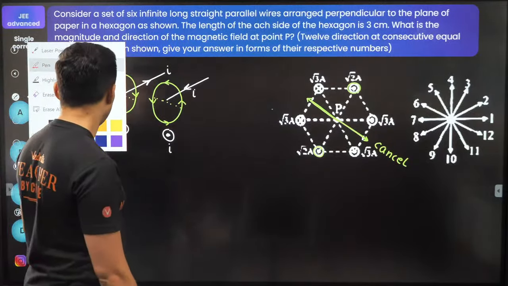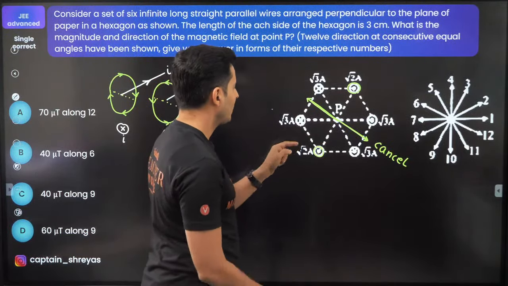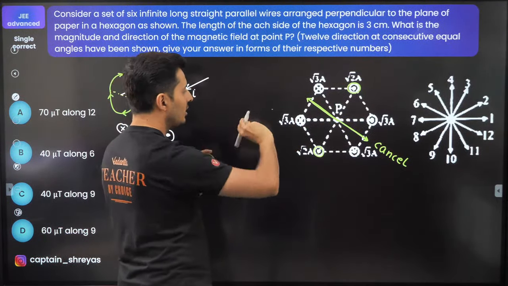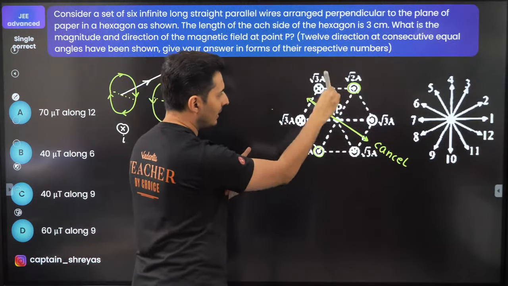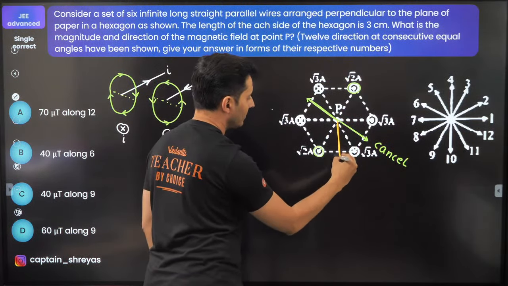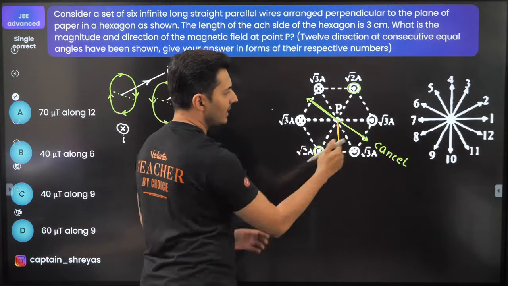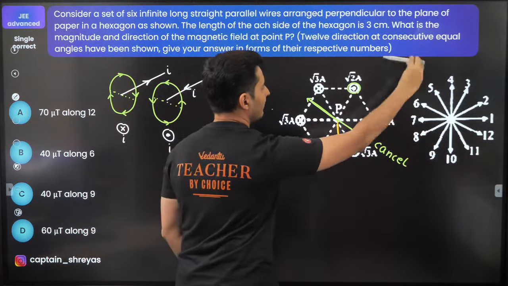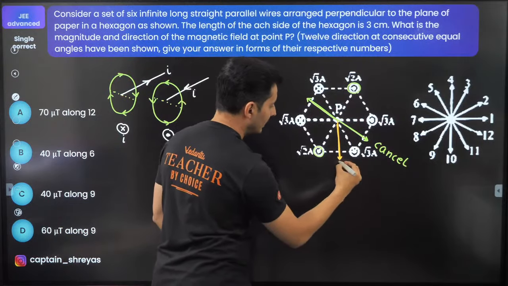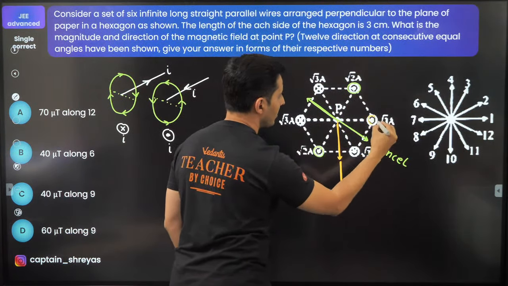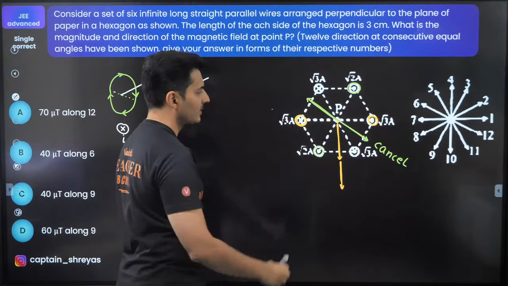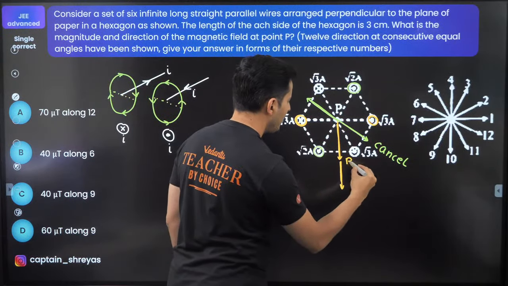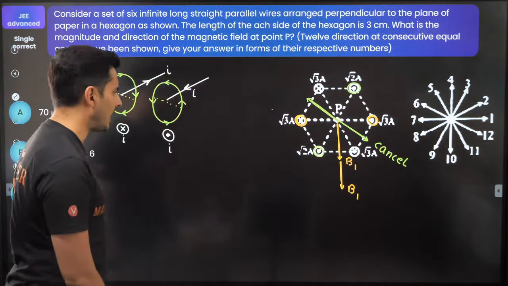Let's try something else now. Maybe these two. Because of this, the cross one, the current is going inside, so clockwise. So the field will go like this. So at this point, the field will be in this direction. And because of this guy, the current is coming outwards. Hold your thumb this way. The field will go like this. So at this point, again, the field will just add because of these two wires. Just check that out. Both will have the same magnitude. I can just call them B1 and B1. Excellent. So they are just adding up.